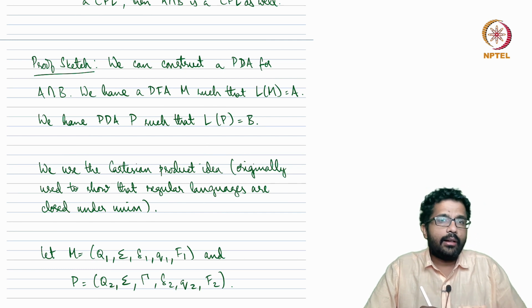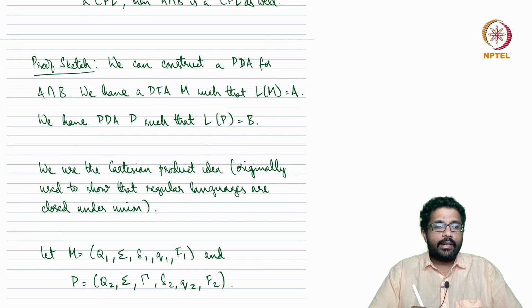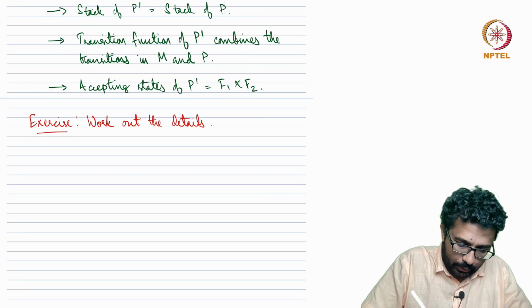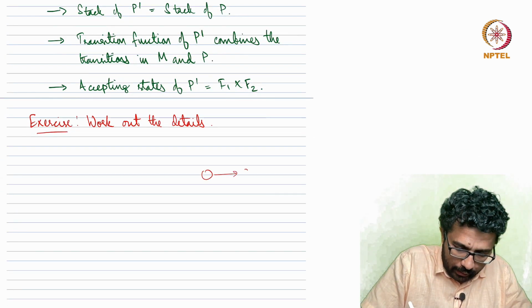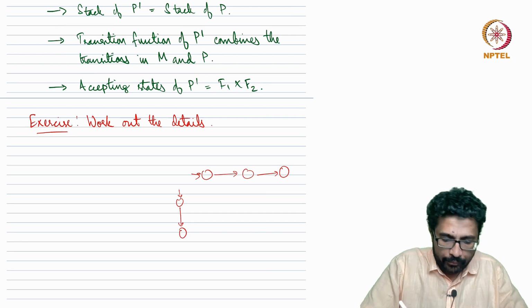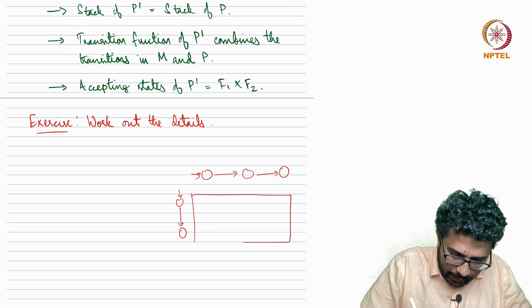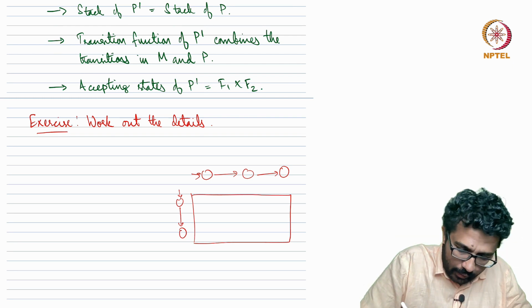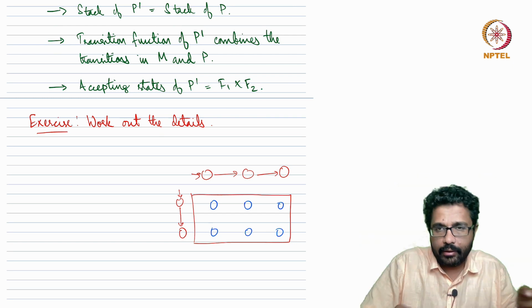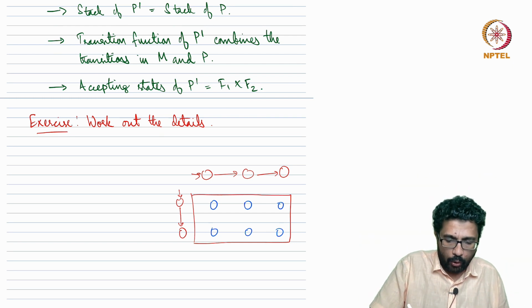If you recall, when we showed that regular languages are closed under union, we built a certain DFA. This was our first proof before we discovered NFAs, where if you had two DFAs, we built a DFA where the states of the new DFA were Cartesian pairs of the states of the original DFAs.